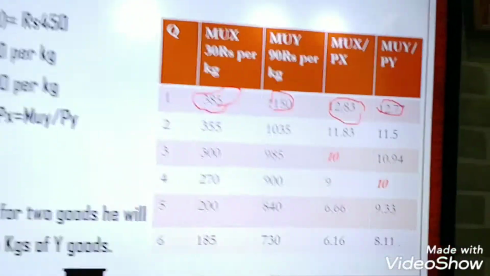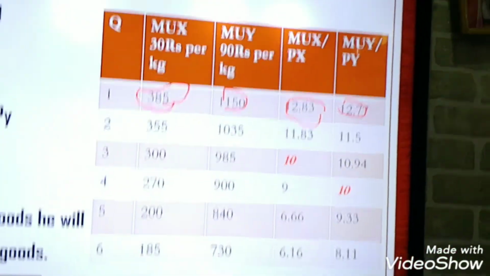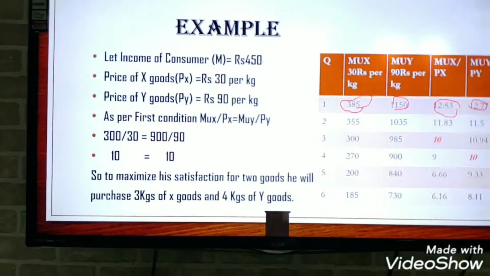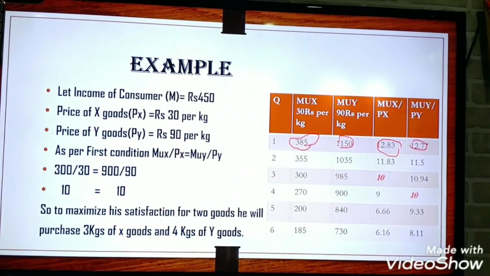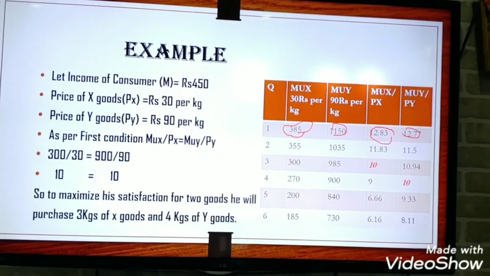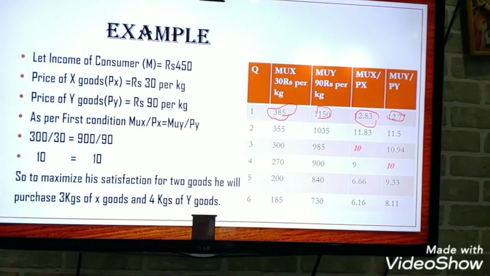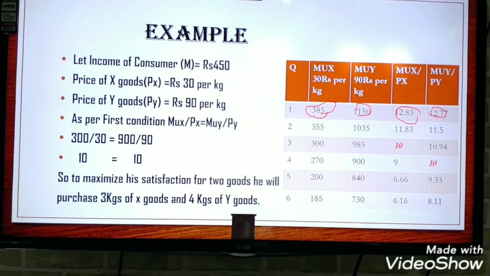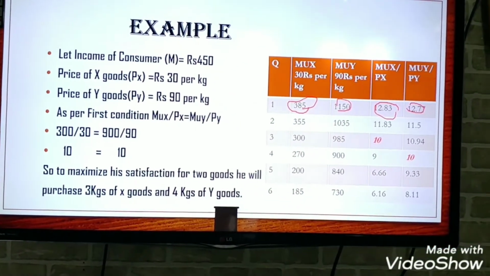Here, when you buy 3 kg of X goods, you get 10. And when you buy 4 kg of Y goods, you get 10. Here MUX upon PX equals MUY upon PY. You will get maximum satisfaction.